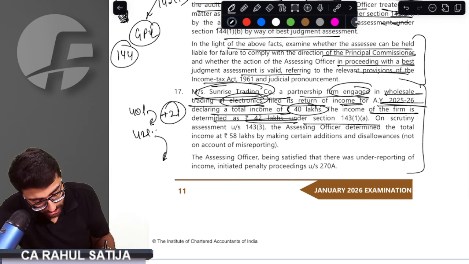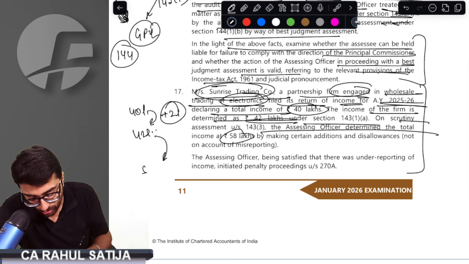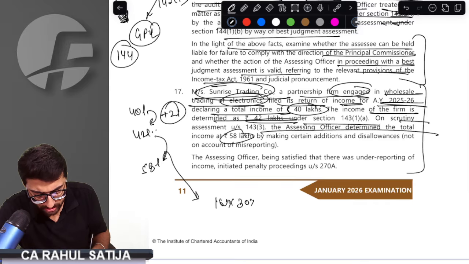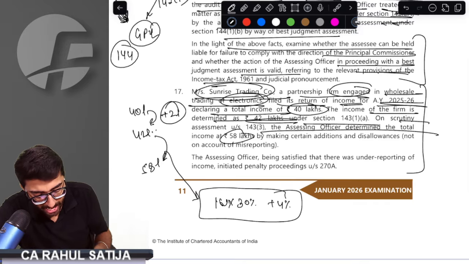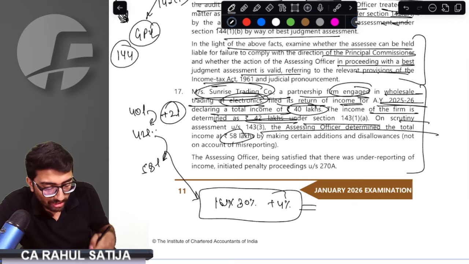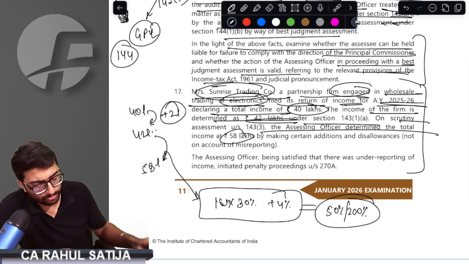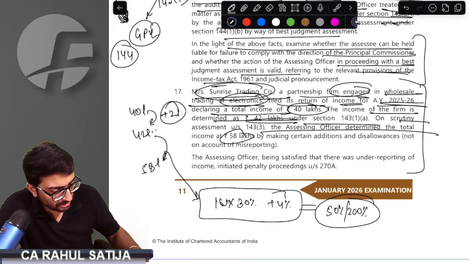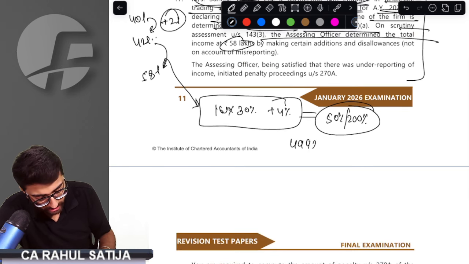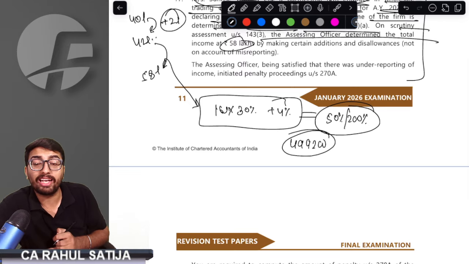But whenever income is increased on account of scrutiny assessment, here it increased by 16 lakh rupees. So the 16 lakh would be taxed at the rate of 30% plus 4% education cess. And whatever taxes arise on this increased income would be penalized with 50% or 200%, whatever the case may be. If it is underreporting, 50%, if it is misreporting, 200%. 16 lakh into 30% into 1.04 is 499,200. This is the amount of tax to be levied.